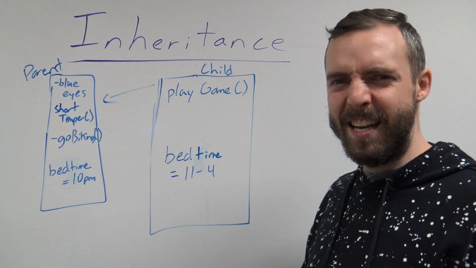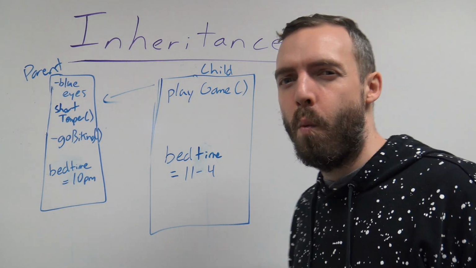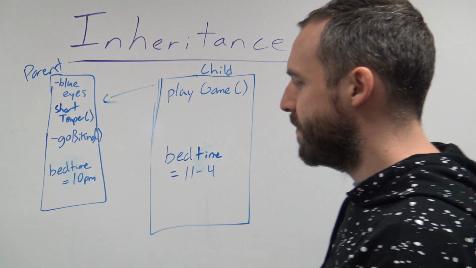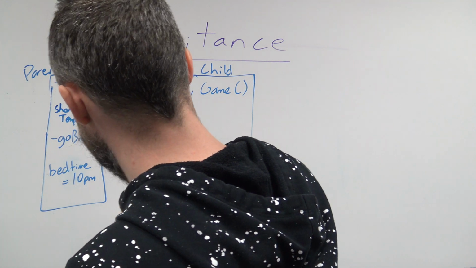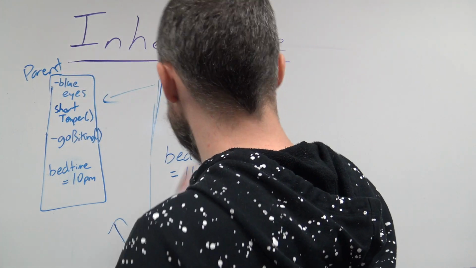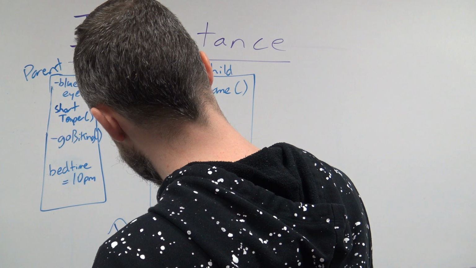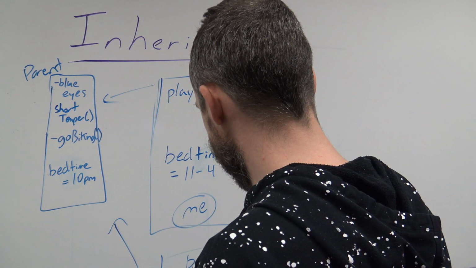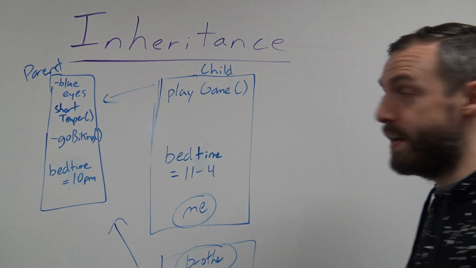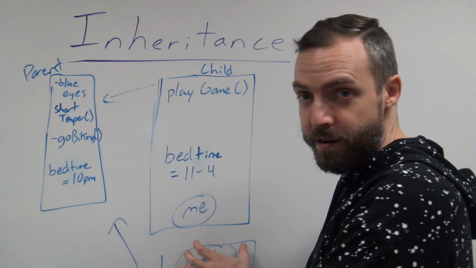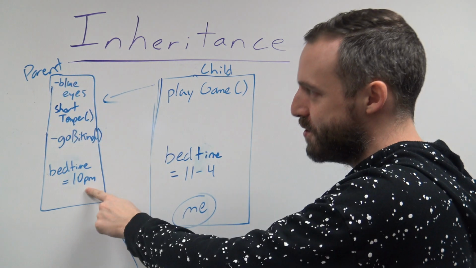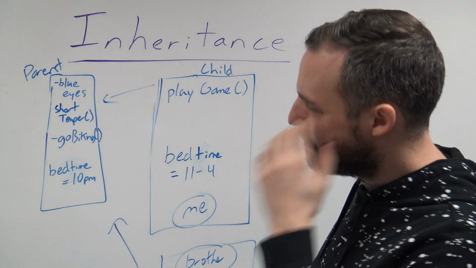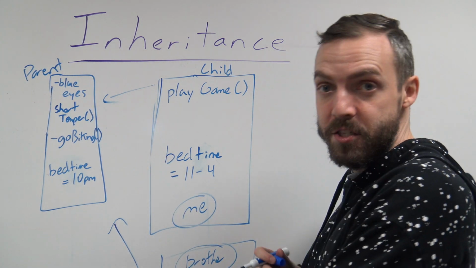So this inheritance thing allows us some pretty cool functionality where we can have shared traits between a lot of different objects. I could have another child, say this is my brother. So this is the me class. Let's label it down. This is the me class, and this is my brother class. Now we have two of us that both inherit from the same parent. My brother also inherits a bunch of these traits. Let's just say my brother is a lot like my dad. Maybe not the most true, but let's say I don't add anything else to this class.